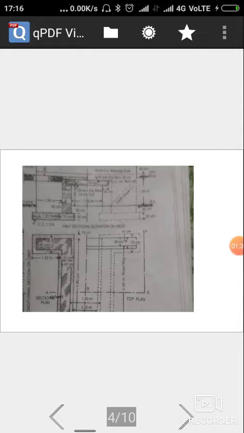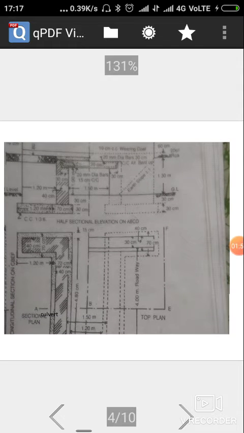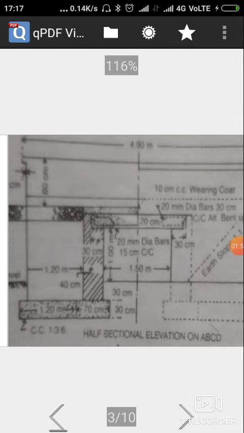So this is the diagram of the culvert. There are two sections given, the top and bottom section. The top section is the elevation of the culvert and the bottom section is the plan of the culvert. The top section shows the elevation, and we can analyze this top section in this diagram.